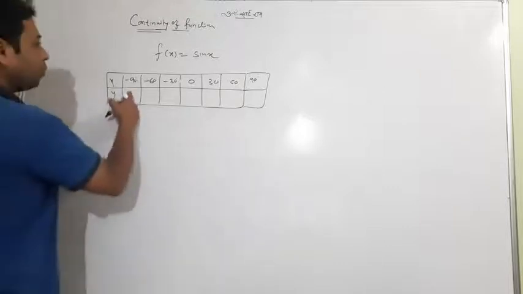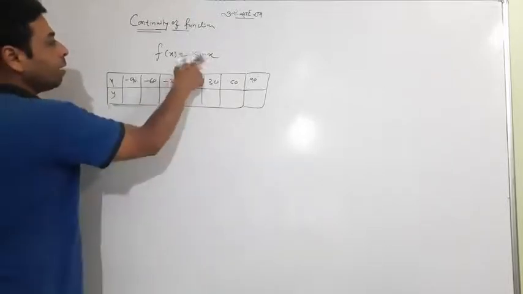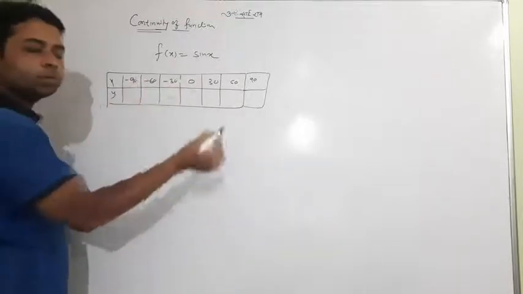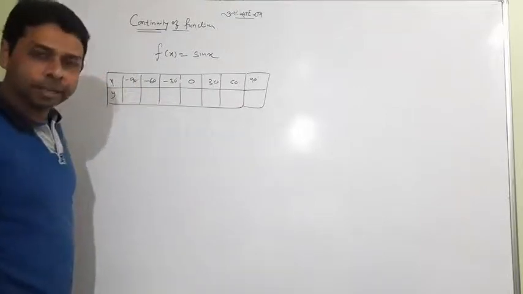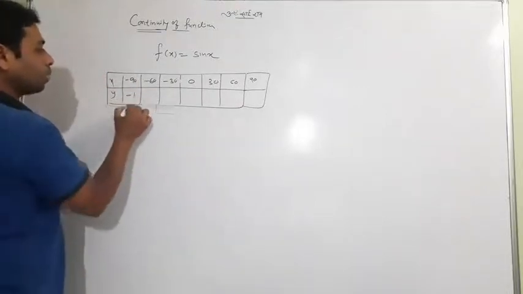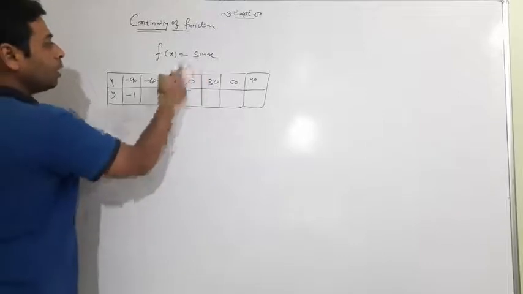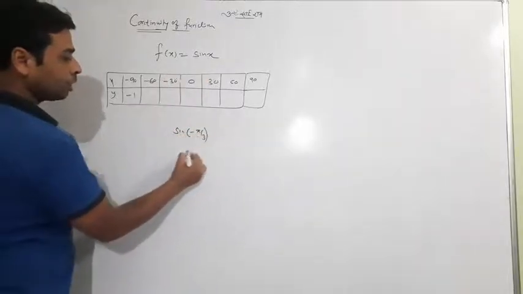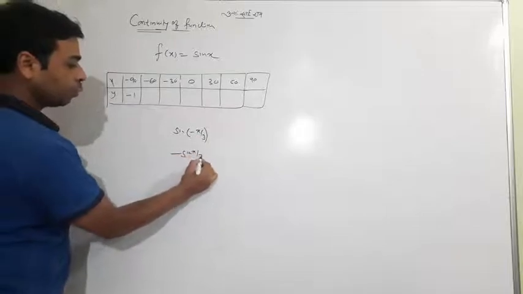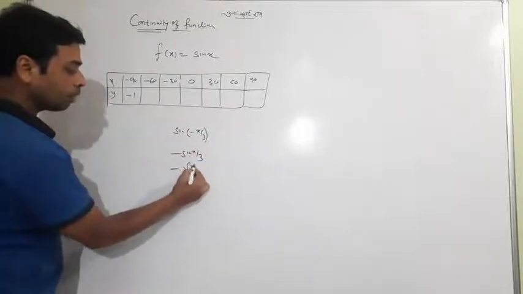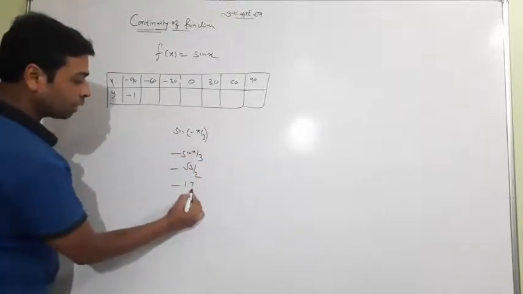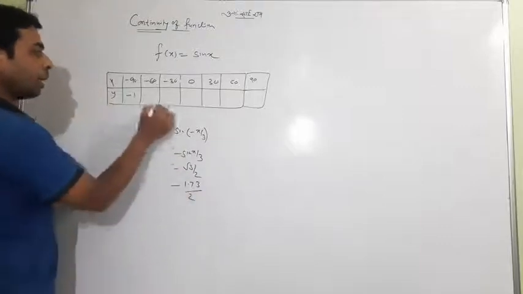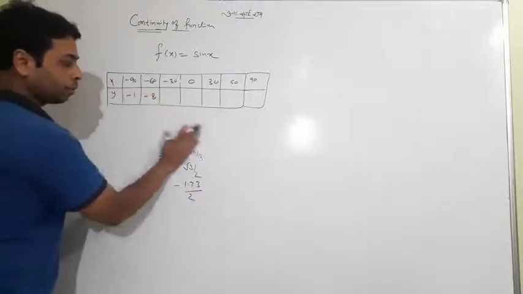When we try to find the values, sine of minus 90 is minus sine 90, so it is minus 1. Sine of minus 60 is minus sine 60, which is minus root 3 by 2, that is 1.73 upon 2, approximately minus 0.8.